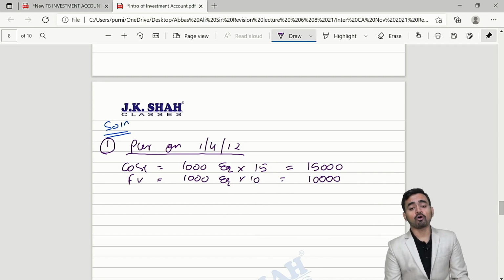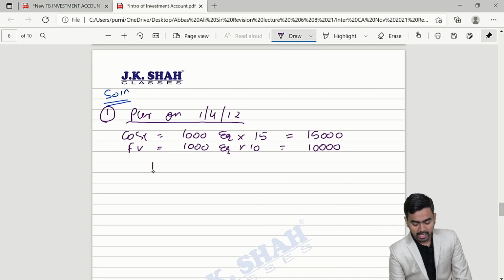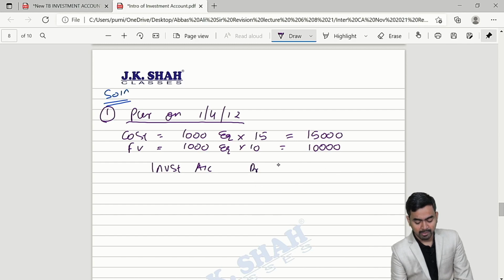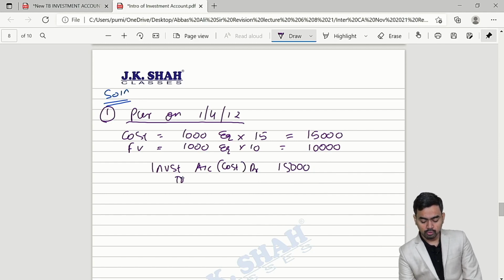But tell me what entry you will pass when the investment in equity shares is made. So your entry would be investment account debit, cost of the investment 15,000. Always remember, investment will be recognized at cost, to cash bank account, the amount which you paid from the bank account.